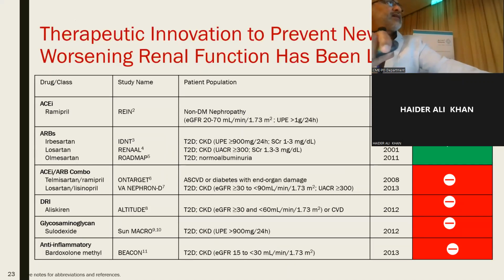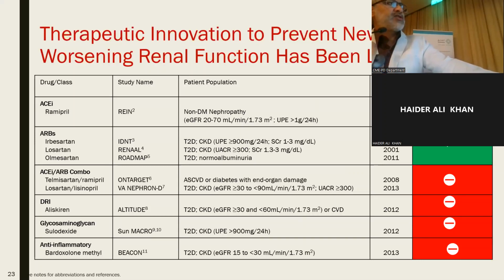There are many studies that tried to find alternatives to ACE inhibitors or ARBs, but the only ones confirmed to be significant and of great value in delaying progression of chronic kidney disease are ACE inhibitors and ARBs.